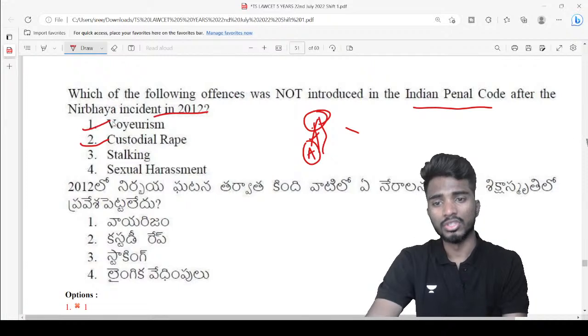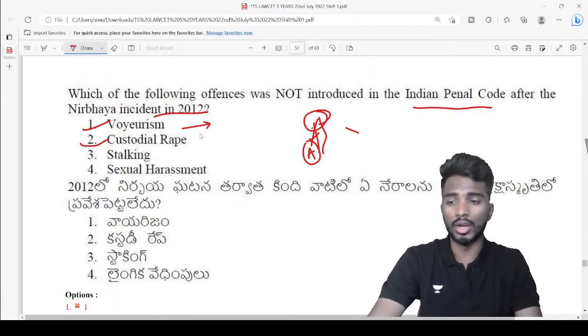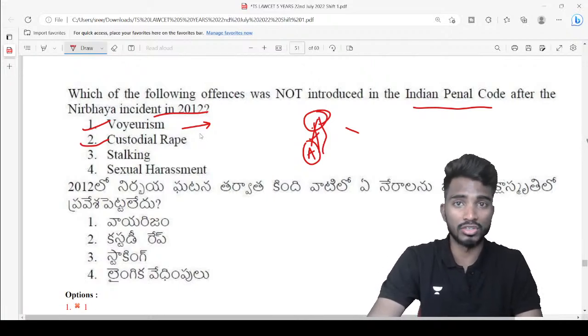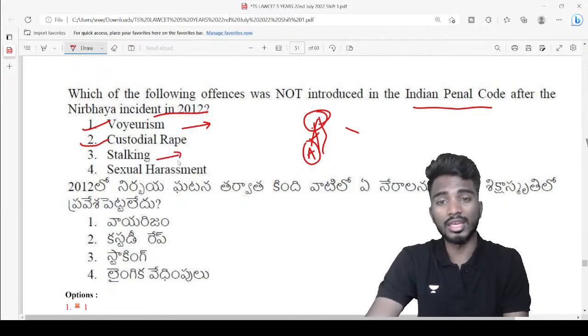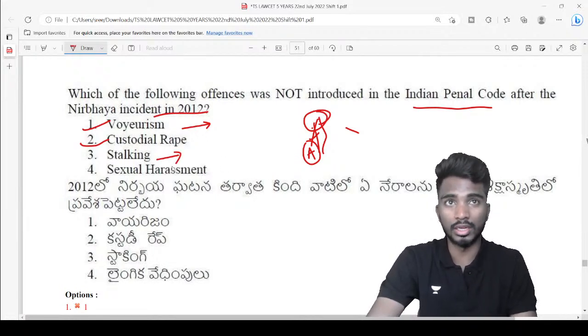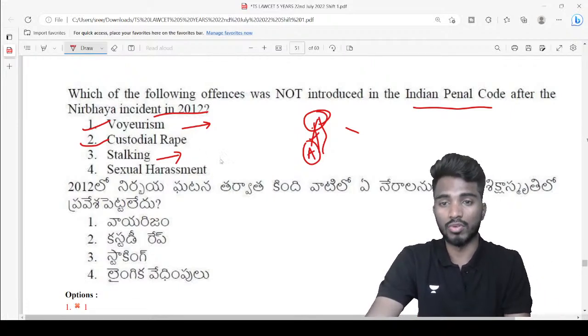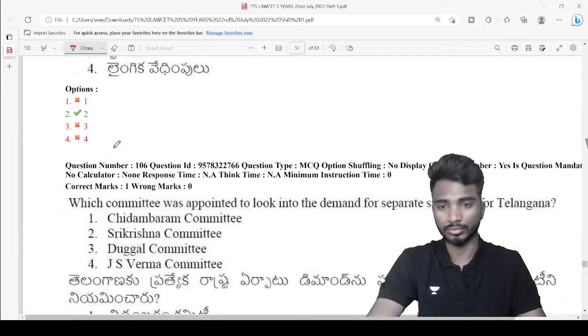Voyeurism is when somebody is having sex and you are recording it, or you are recording somebody's private parts, like somebody bathing. That is known as voyeurism. Stalking is when you are going behind a woman, staring at her, and trying to approach her. Sexual harassment is harassing someone sexually. All of these things are included, but custodial rape was not introduced after the Nirbhaya incident.